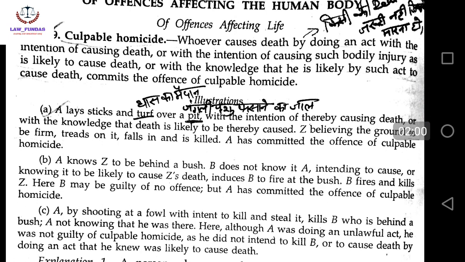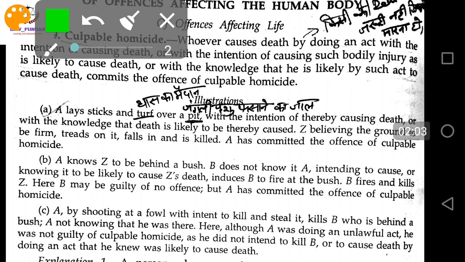To do any act, to do any offense, there must be 3 important things. First, intention. Second, knowledge. Third one is act. I have the intention to kill someone, I have the knowledge of what act I am going to do to kill that person, that I know.